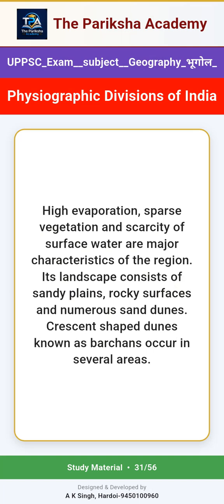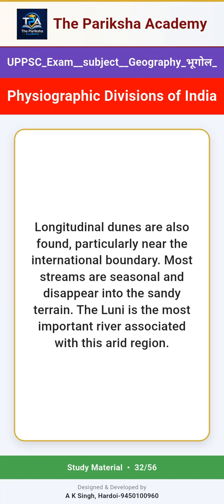Crescent-shaped dunes known as bachans occur in several areas. Longitudinal dunes are also found, particularly near the international boundary. Most streams are seasonal and disappear into the sandy terrain. The Luni is the most important river associated with this arid region.